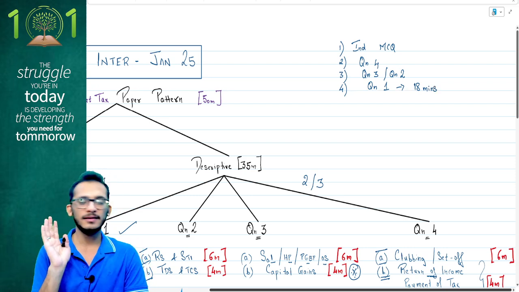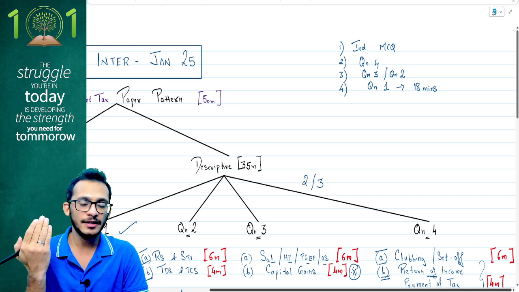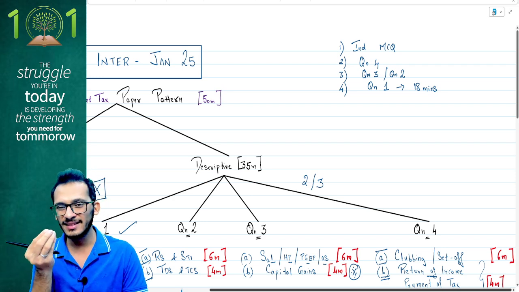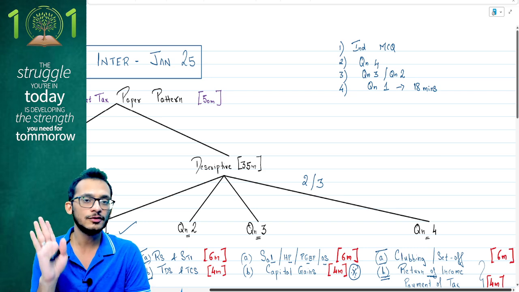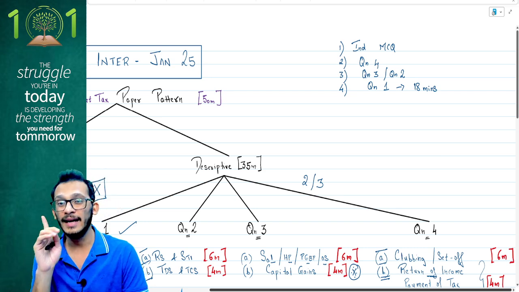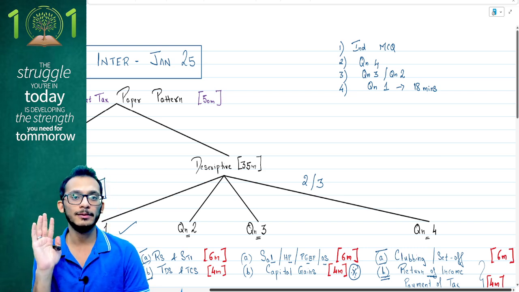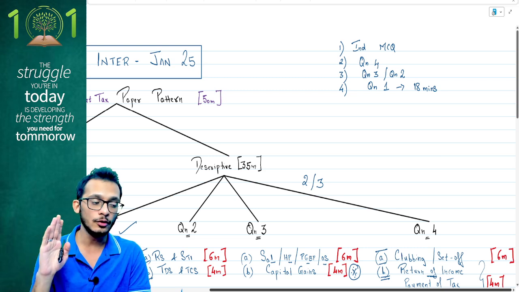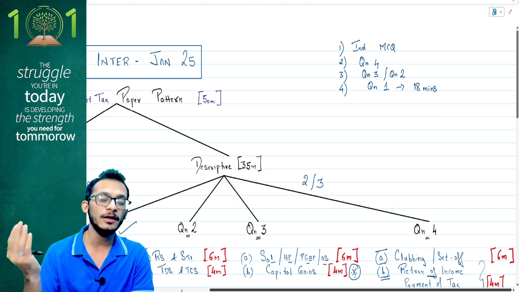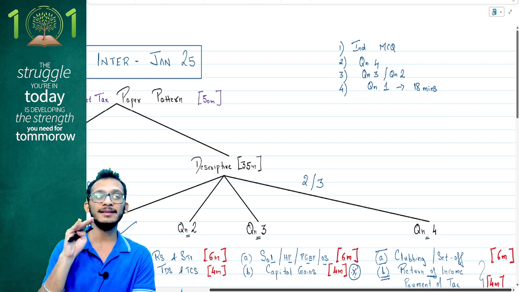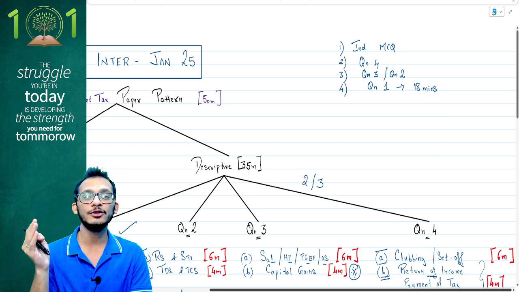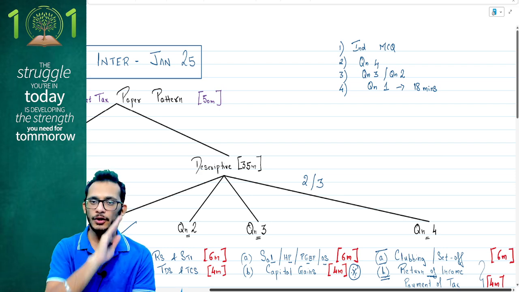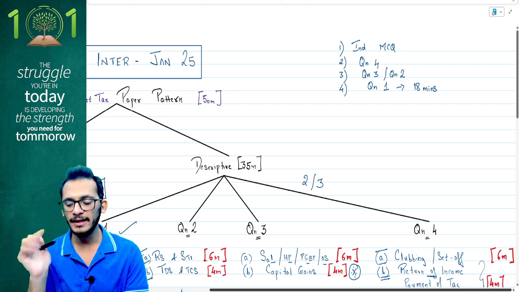If you're able to answer that question within 18 minutes, you answer it to that extent and you go forward. After 18 minutes, don't say, "Rahul, let me take 2 more minutes, 3 more minutes, and I'll complete this last leg." Please do not do that. Never go back to the compulsory question beyond 18 minutes. Here is the space where ICAI tricks you to spend more time and you lose marks. Not because you're not attempting question number 1, but because you're changing the time zone and taking away the time you have for your other questions. So question number 1 is not to be taken more than 18 minutes.